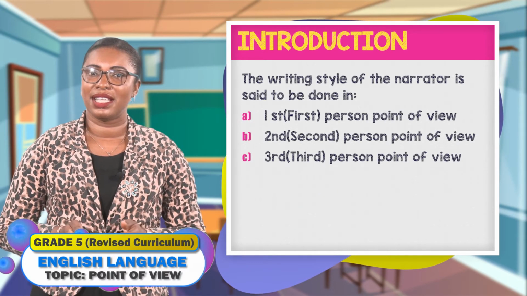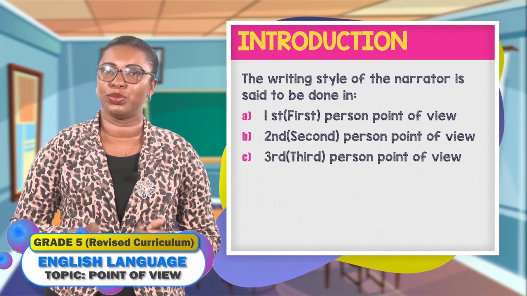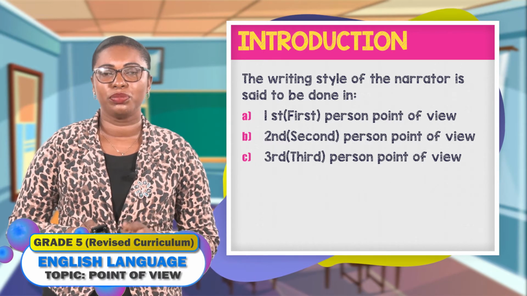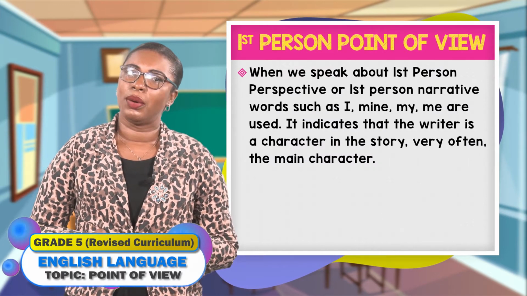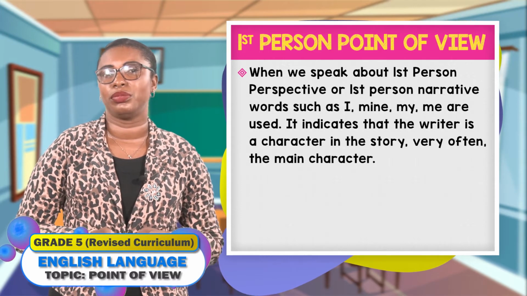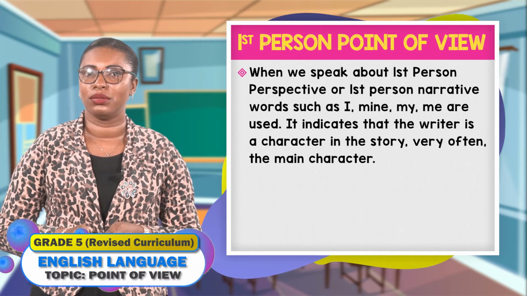Now, the writing styles that you can use can be considered as first-person point of view, second-person point of view, or third-person point of view. Now, what do we mean by these terms? I know we only touched on first and third-person point of view, but we'll also look a little at second-person point of view.